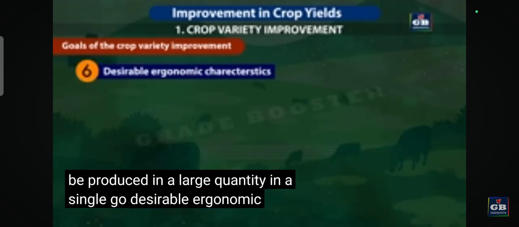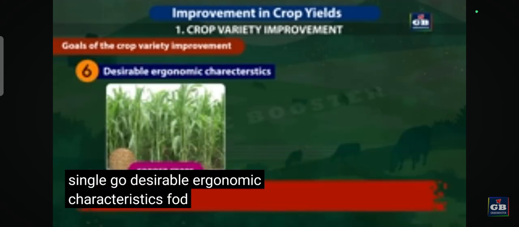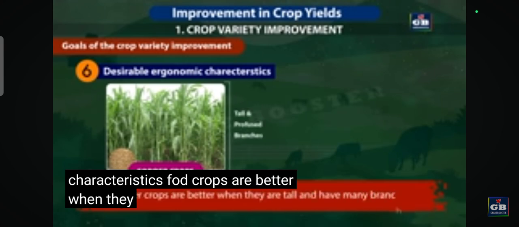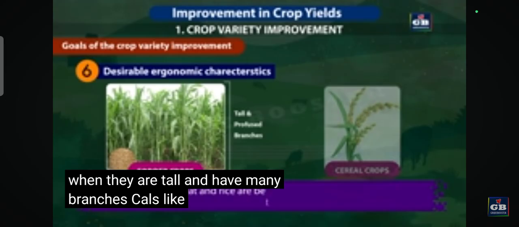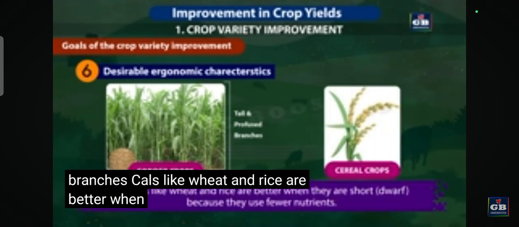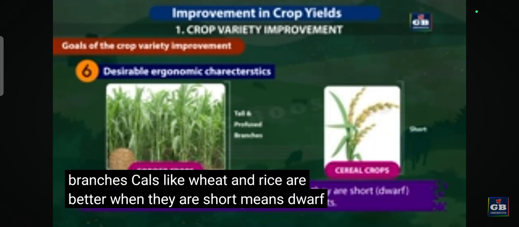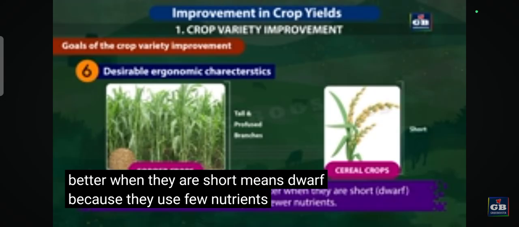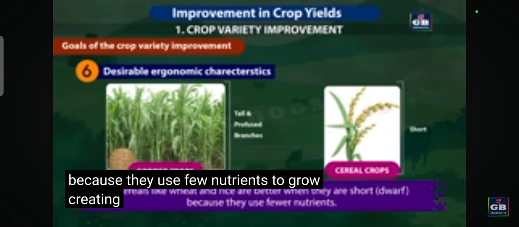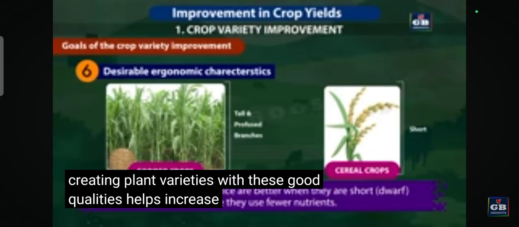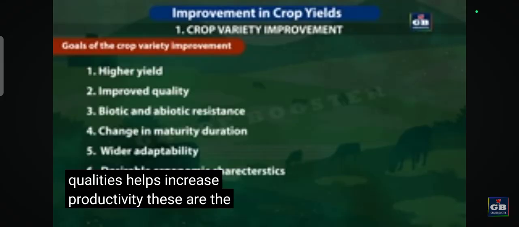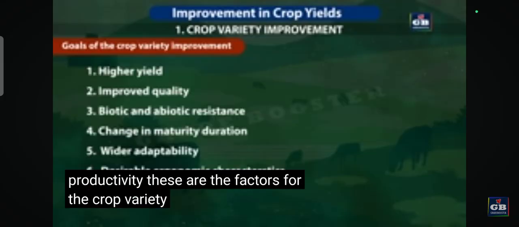6. Desirable agronomic characteristics. Fodder crops are better when they are tall and have many branches. Cereals like wheat and rice are better when they are short, means dwarf, because they use fewer nutrients to grow. Creating plant varieties with these good qualities helps increase productivity. These are the factors for the crop variety improvement.